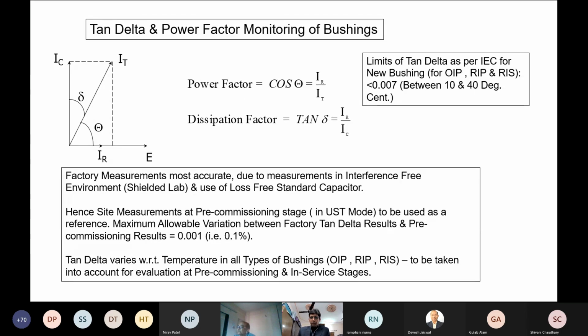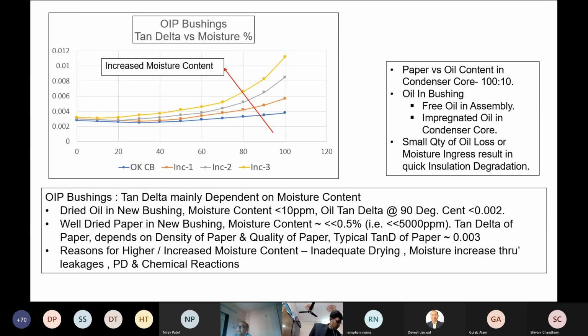Tan delta and power factor monitoring of the bushing, we have talked about typically. I will only mention one aspect. We should always allow for some change in measurements at site, because of measurement conditions and measurement equipment at site, versus the factory values. 0.001 is a typical one.